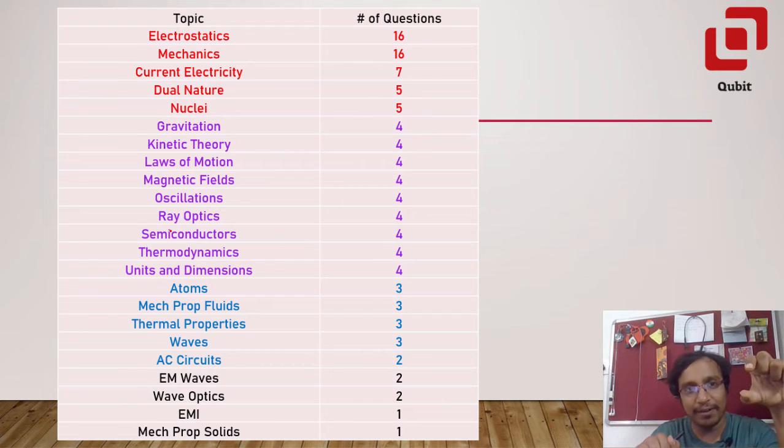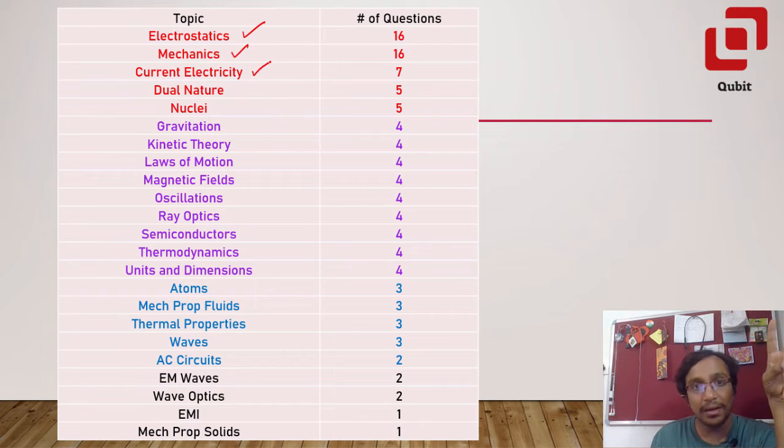The first 5 that I have highlighted in red color are the ones that are very frequent in the IISER Aptitude Test so far, which are electrostatics, mechanics, current electricity, dual nature of radiation and matter, and nuclei. You can see that the main topics are electrostatics and mechanics.